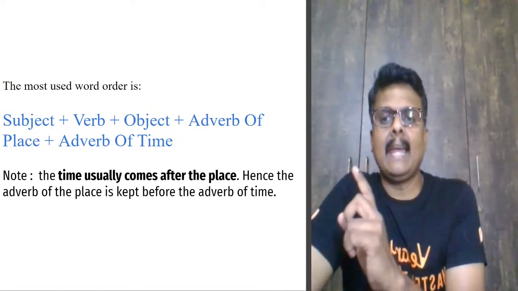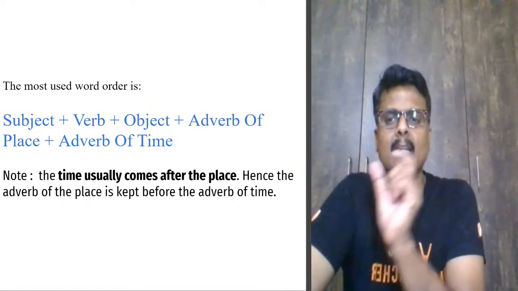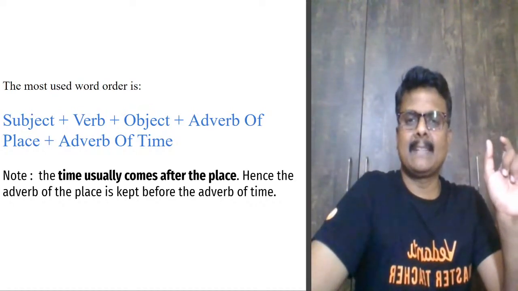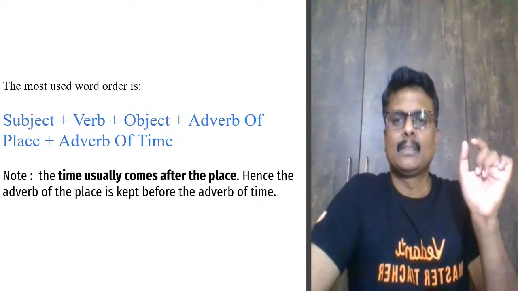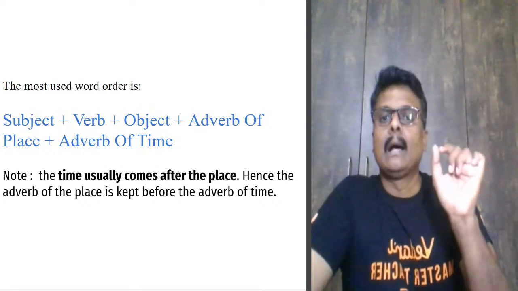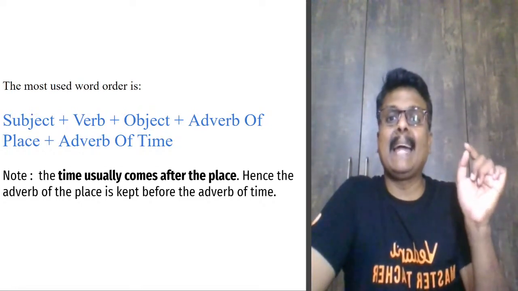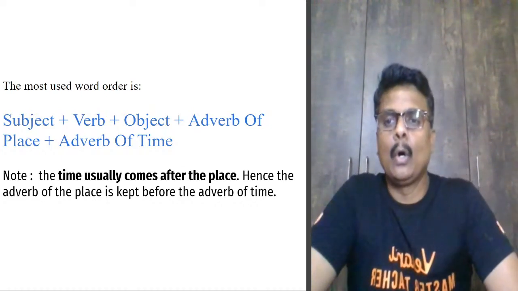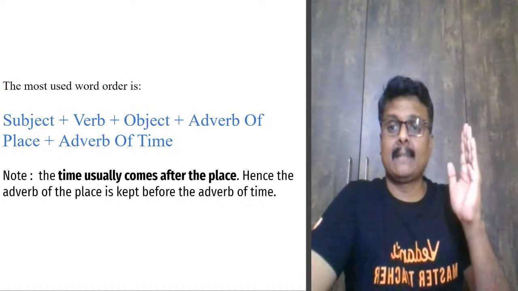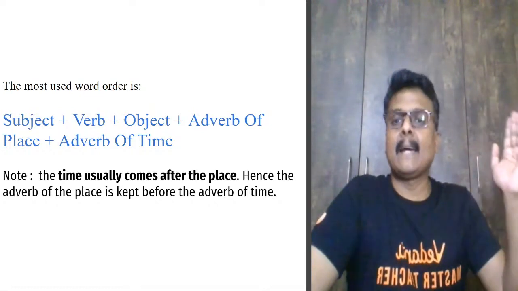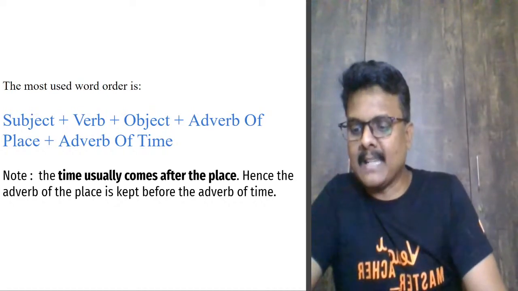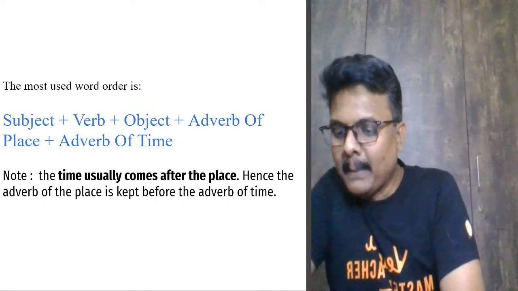I will come. I is the subject. Come is the verb. Theater is the object. And at 11 a.m. is the adverb of time. You getting it? So: subject, verb, object, adverb of place and time. Is everyone clear with what we are dealing with, my dear kids?